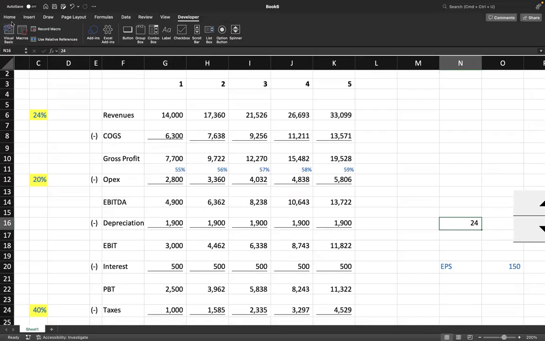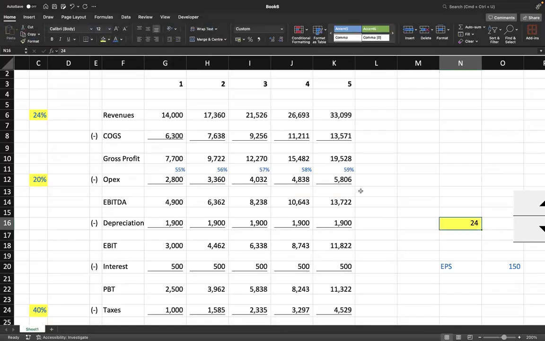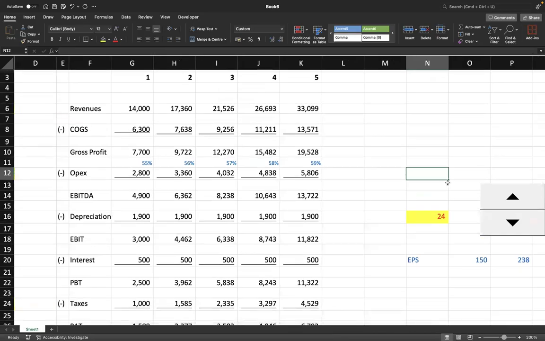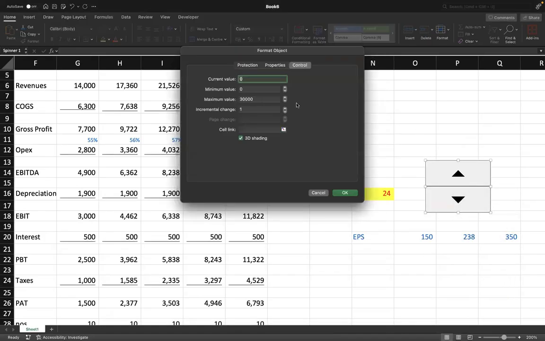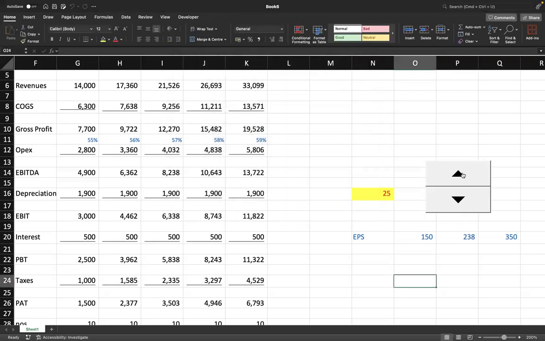ओके, बट यू कैनॉट पुट परसेंट. रिमेंबर आई टोल्ड यू, you can't put percentage here. Can you put percentage here? No, because embedded macros cannot handle percentages. Then format control पे जाओ, current value 24. You can keep the minimum value as 18, maximum as 30. Incremental change 1. Then you can assume you can do 0 to 60, 0 to 50, 18 to 30. कुछ भी कर सकते हो. That's okay. And cell link में I can take this number and press OK. अभी हमको सिर्फ ये देखना है कि whether my remote control is working or not. It is working.